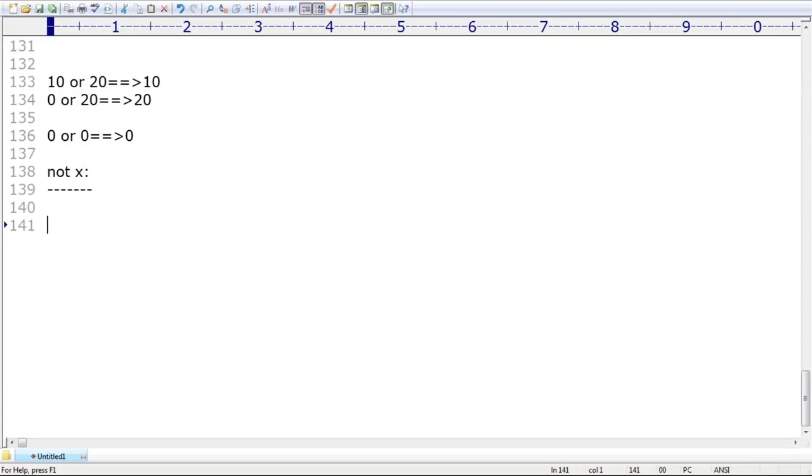Now observe very carefully, sir. Not 10. Please guide, what answer are we going to get? 10 means true or false? True. 10 means true, because non-zero is always going to be true. Not operator means what output are we going to get? False is the answer, because true will be complemented, then false is the answer.